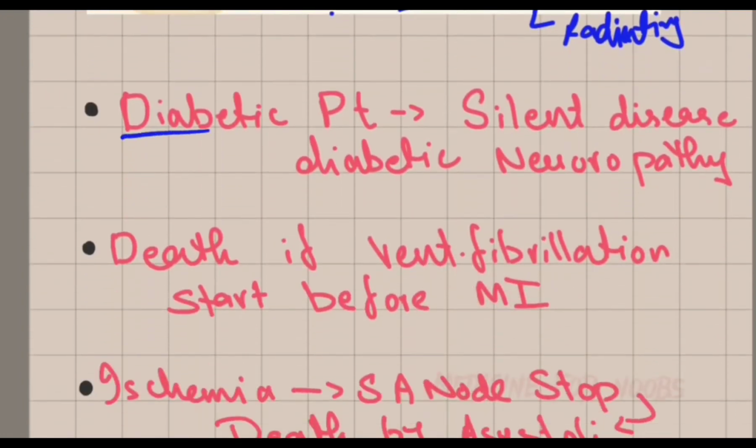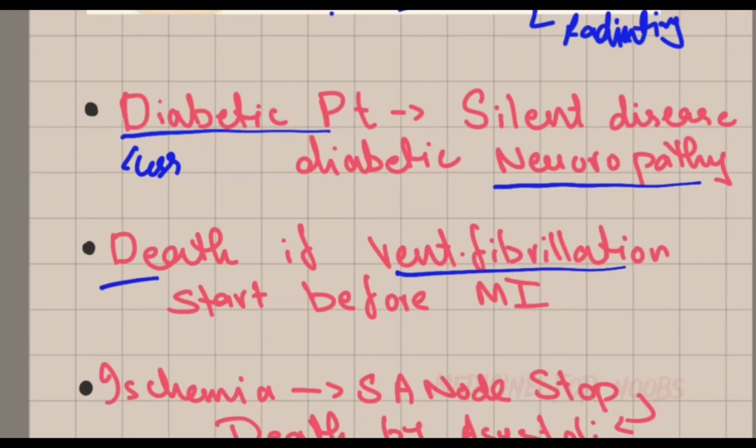Keep in mind that in diabetic patients, the disease is somewhat silent because diabetic neuropathy has destroyed the nervous system. So that's why the patient does not experience as much pain, but it occurs in fewer people. Also, if due to the unstable angina ventricular fibrillation starts, the patient won't go into MI and will die.